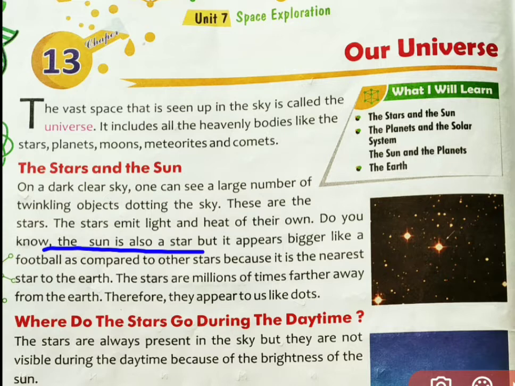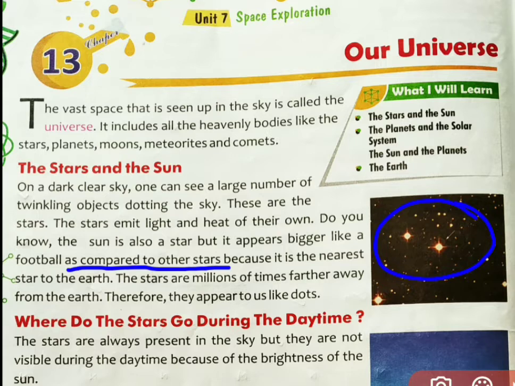The sun is also a star, but it appears bigger, like a football. It appears in the sky bigger like a football as compared to the other stars. Children, we can't compare these stars to the sun. These stars are very, very far away from our earth, so that's why they look like small objects.